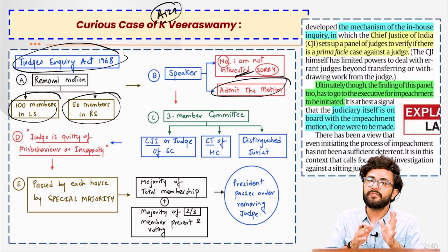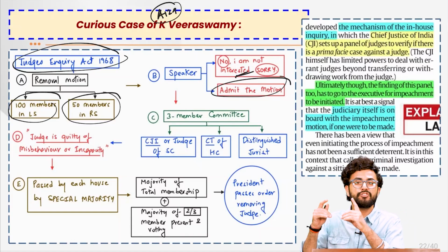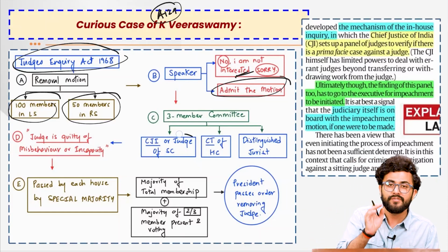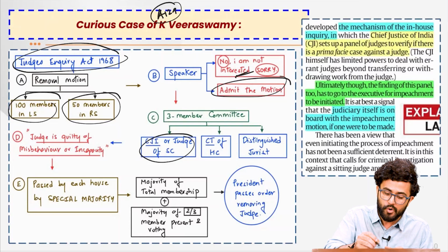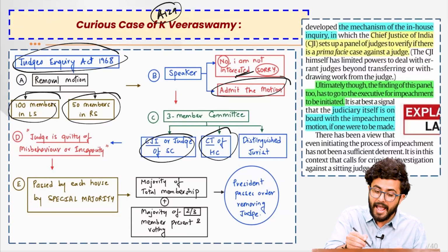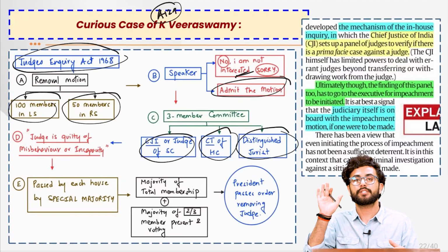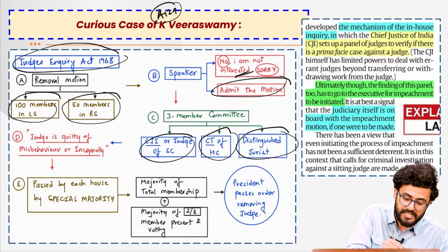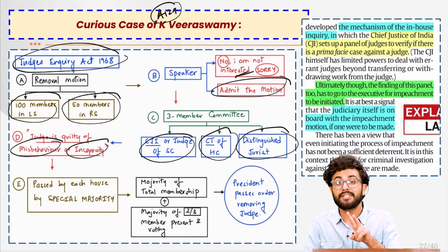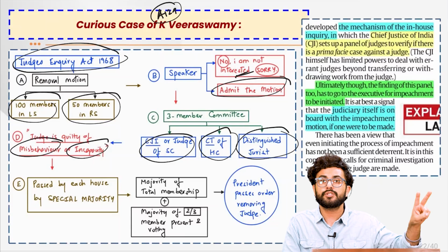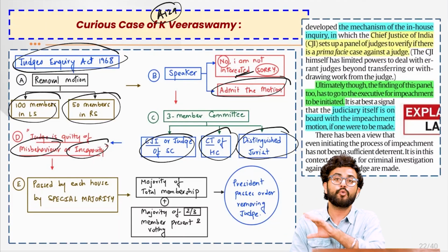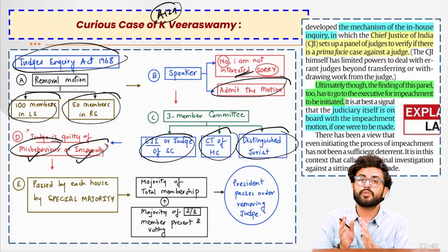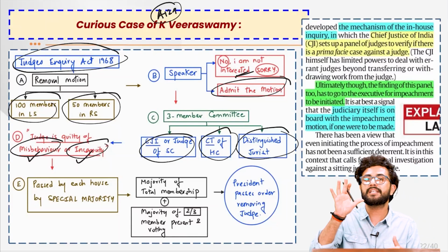So what will happen? It will go to a 3-member committee which will be created by the Speaker of the House itself, which will consist of the Chief Justice of India or any judge of the Supreme Court, a Chief Justice of a High Court, as well as any distinguished jurist. And if this committee holds that yes, indeed, the judge is guilty of misbehavior or incapacity. So remember, there are only 2 grounds which are given in the Constitution for the impeachment of any judge of the Supreme Court. That is misbehavior or incapacity. And obviously, like everything, the Constitution has not defined these 2 terms as well.